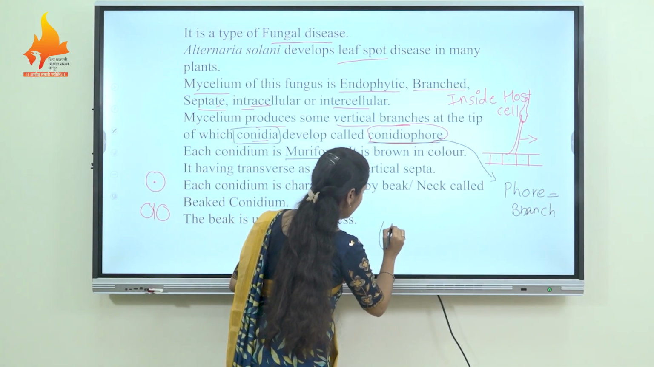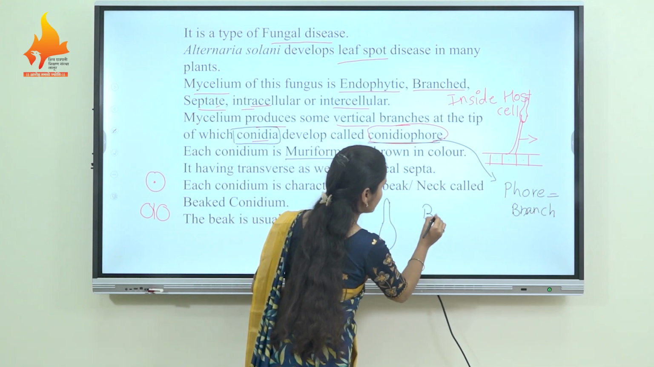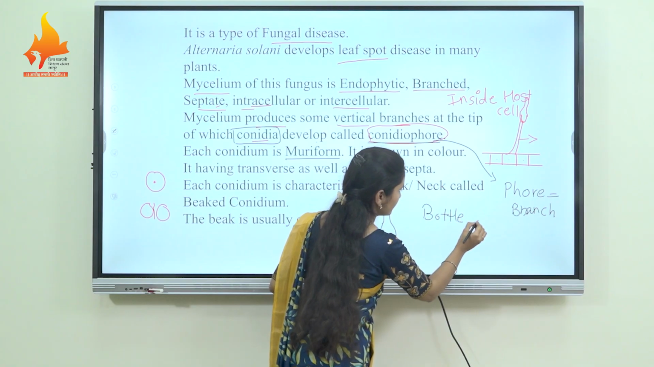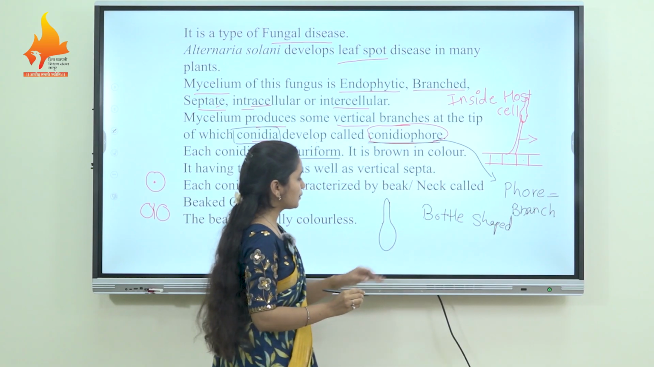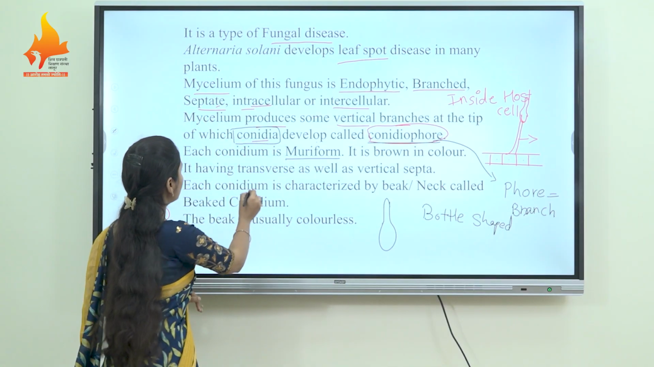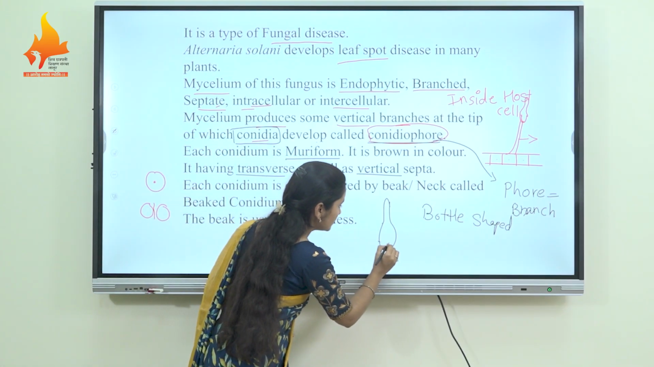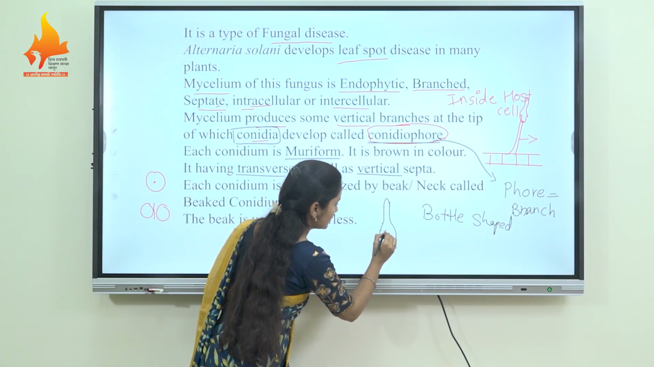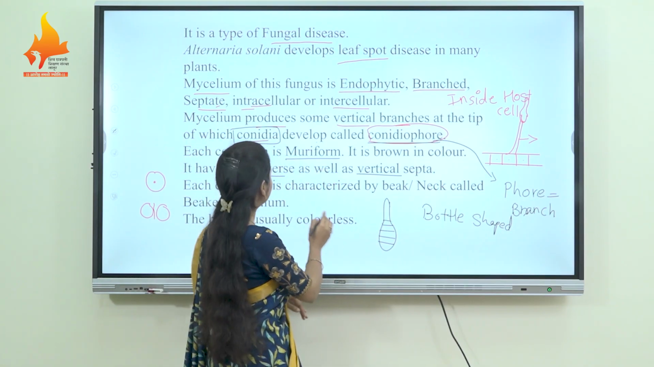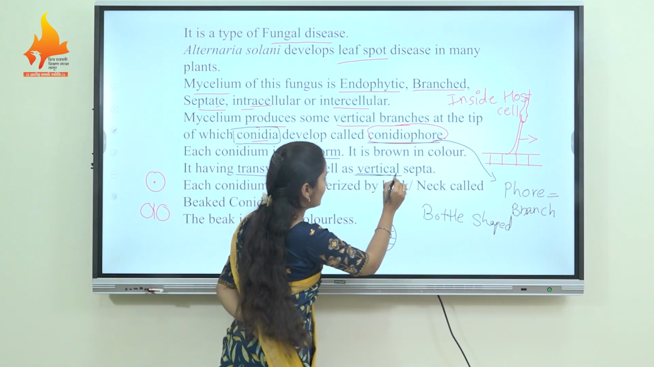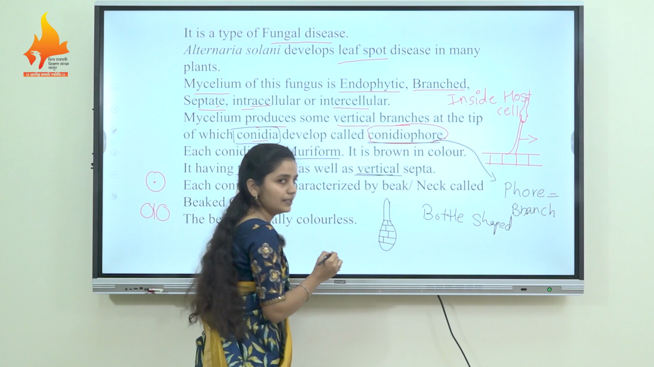Means the conidia which is muriform means what? The bottle shaped conidia, having the bottle shaped conidia which possesses what? The transverse as well as vertical septa. Transverse septa means horizontal septa or the partition which is present inside the conidium, and which also has what? Vertical septa, meaning the vertical partition which is present inside the conidium.